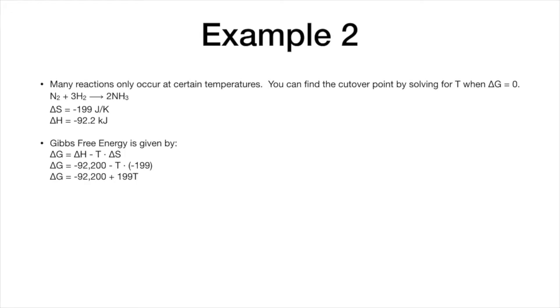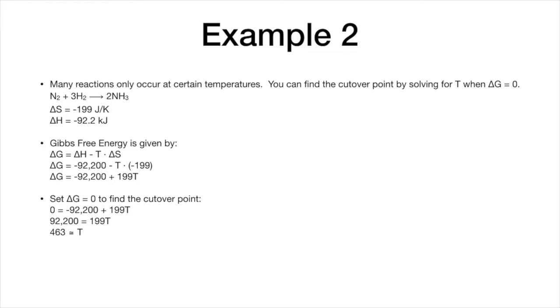And if we've got two negative signs there, it becomes negative 92,200 plus 199T. So now, if we want to find the cutover point, we set delta G to 0. And so 0 equals negative 92,200 plus 199T. 199T equals 92,200, and T is approximately 463.